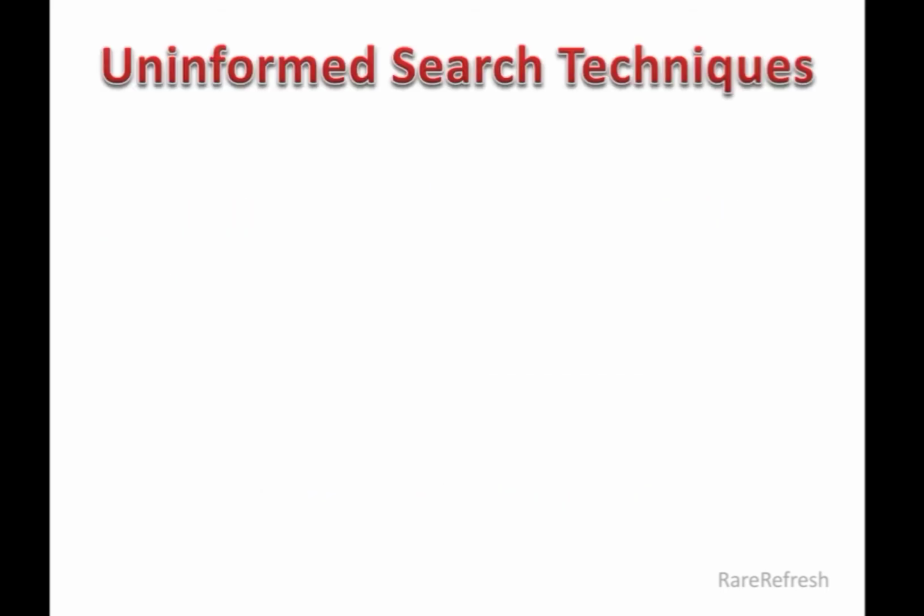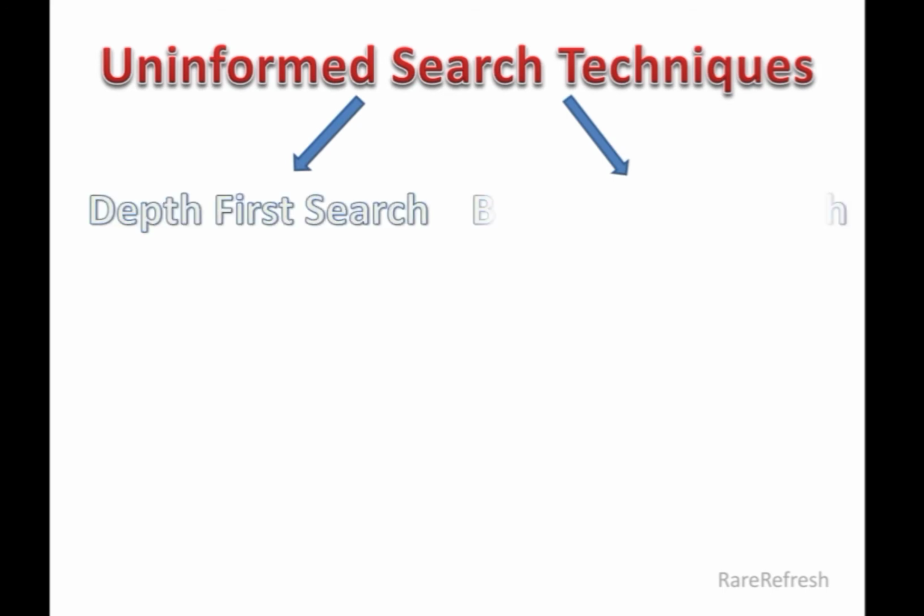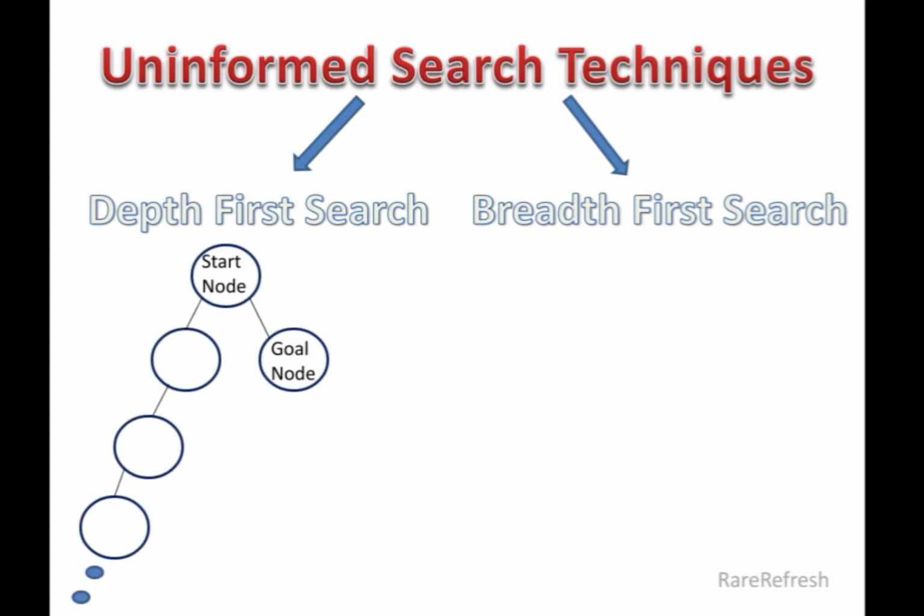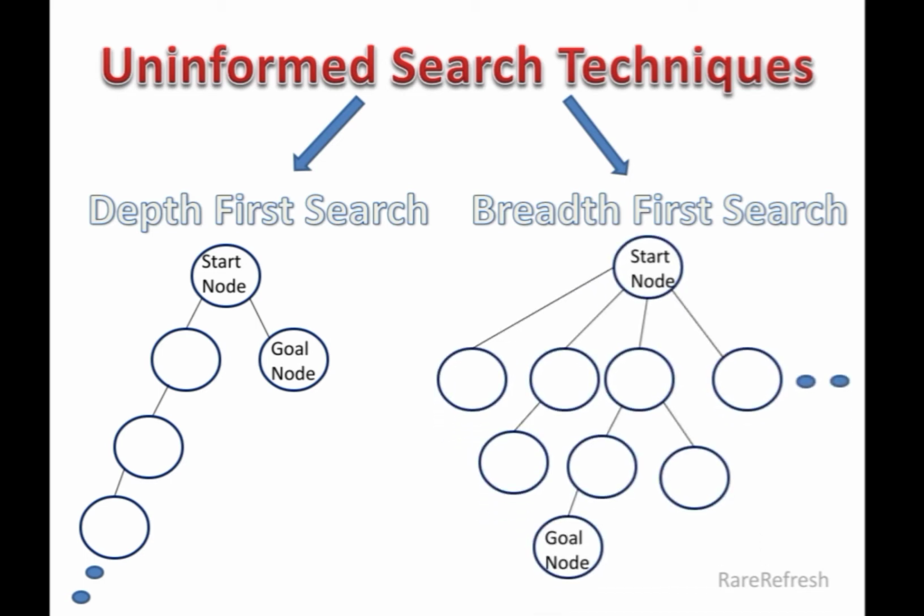You all may be familiar with various uninformed search techniques such as depth first search and breadth first search. One of the disadvantages of depth first search is that it may go down the leftmost path forever if the tree representing the search space is a left skewed tree, and hence all the competing branches do not get expanded. On the other hand, breadth first search consumes a lot of memory if the branching factor is high and is trapped searching useless and dead end paths.